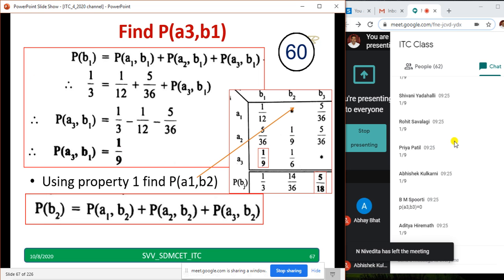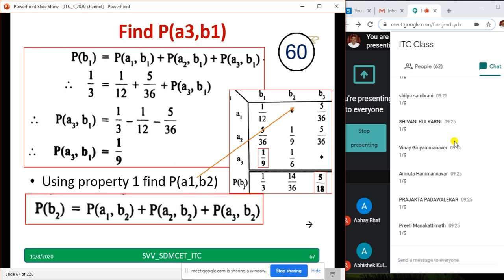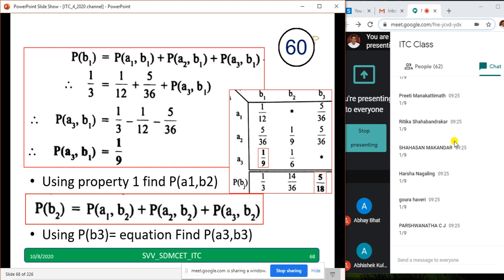Sumit, Rohit, Priya, Abhishek, Aditya, Bharat, Simran, Geeta, Rahul, Shruti, Praveen, Abhirup, Shilpa and Shivani, Amrita, Vinay, Prajakta, Preeti, Harsha, Parshvanatha, all are getting 1 by 9. Correct answer. Now find out A3 comma B3.